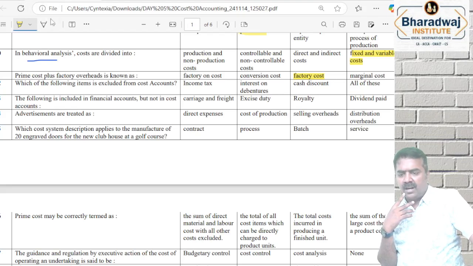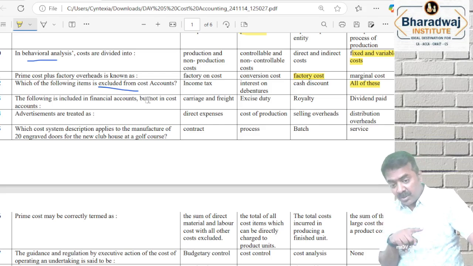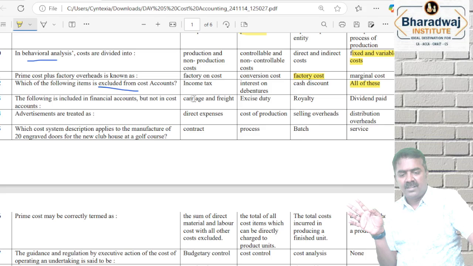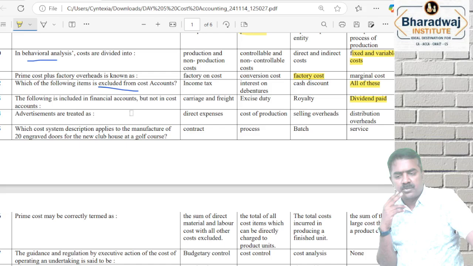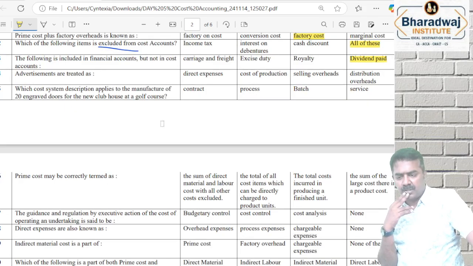Which of the following are excluded, means not included in cost accounts? All the above. All of these are not included in cost accounts. The following is included in financial accounts but not in cost accounts. Cost accounting include பண்ணுவோம் but financial accounts include பண்ணுவோம் but cost accounting include பண்ண மாட்டோம். Carriage and freight ரெண்டுமே include ஆகும். Excise duty, royalty எல்லாமே both financial and costing include ஆகும். Dividend paid will be included in financial accounts but not in cost accounts.